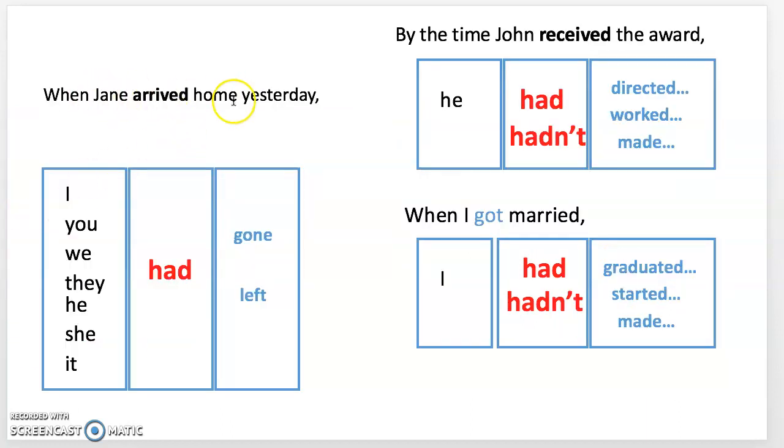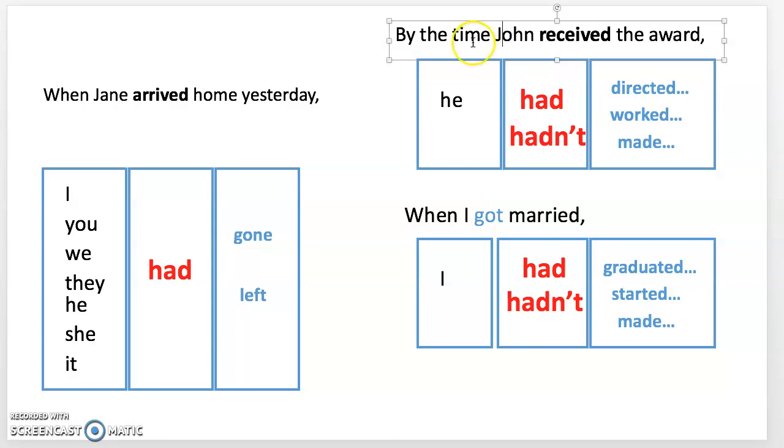Let's take a look at more examples right here. When Jane arrived home yesterday, I had gone, or I had left, or they had gone, they had left. This is because both of these two incidents happened in the past, right? But which one is earlier? This action. We had gone, or we had left. It's earlier than the past. It's the past of the past. Therefore, we'll use the past perfect tense. Had gone.